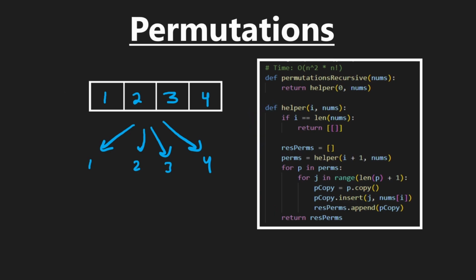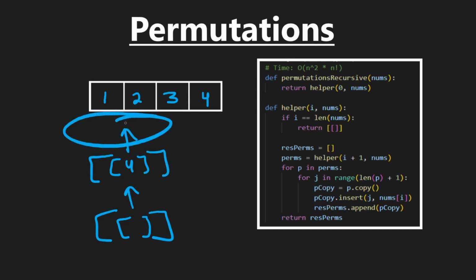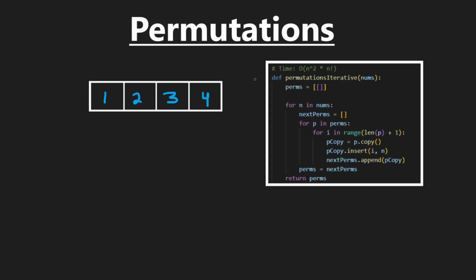But now let me show you how we can solve this same problem, basically translating this code into an iterative solution. Because you might be thinking the way we're doing this, where we initially have just a list that's empty, and then we transform that into a list of just a single value, and then we transform that into larger permutations, and we keep going. It does kind of make sense that this could be done iteratively. So you can see here that the iterative code is actually even shorter, but that doesn't always mean it's more simple to come up with. By now, we definitely know that.